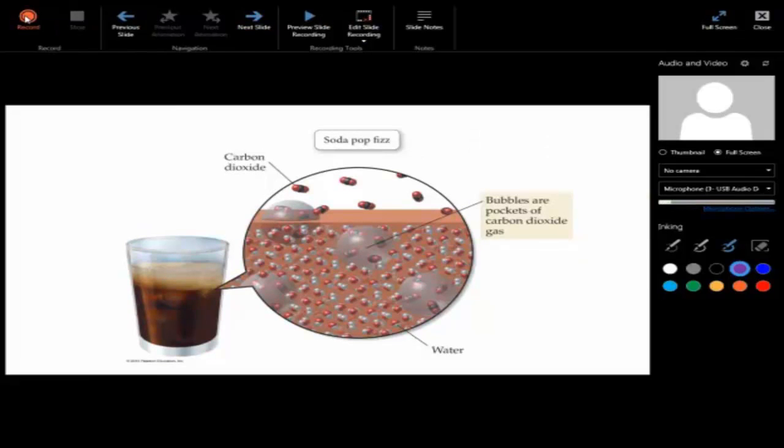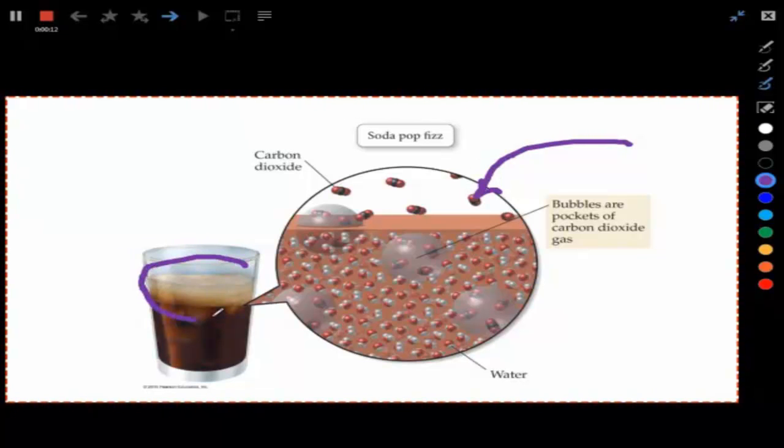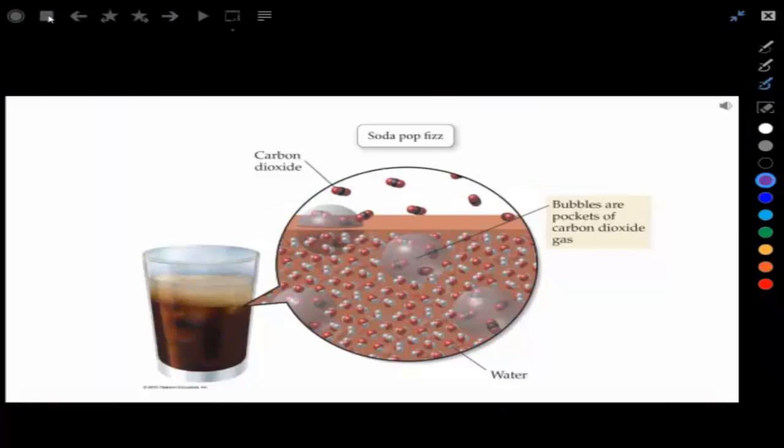So once I'm satisfied with that slide, I would go to my next one. And I would hit record. And here I would go ahead and talk about whatever I was going to, and maybe I'm going to point to the bubbles to show as an example. And now I want to circle, we'll say, the bubbles here and point to them. There's all kinds of different things you can do here. If you don't want to use the pen tool and you just want to lecture, you can do that too using the software. After I'm done, I would go ahead and hit stop.